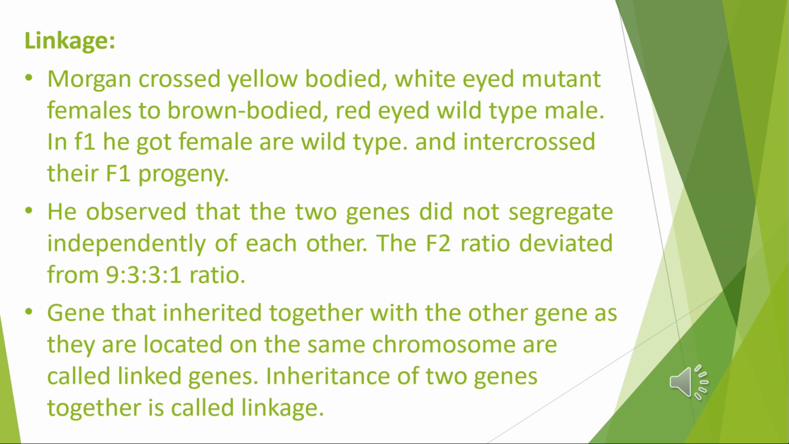The linked genes are placed on the same chromosomes and don't show independent assortment at the time of gamete formation. So they deviate from the dihybrid ratio, and unlinked genes are located on different chromosomes and undergo independent assortment. They show the dihybrid ratio, that is 9:3:3:1 ratio. So this is the difference between linked genes and unlinked genes.